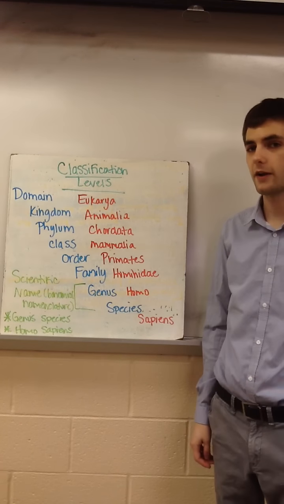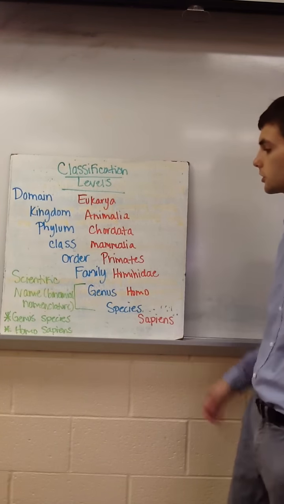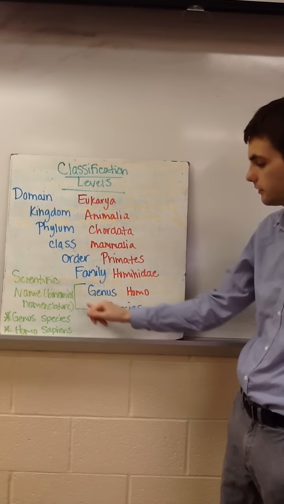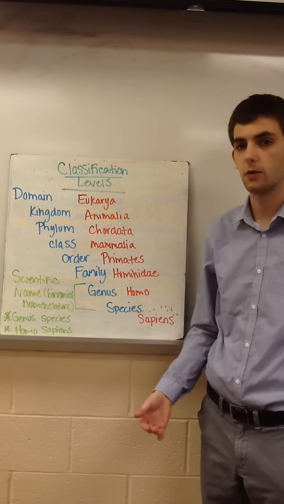In order to classify an organism using binomial nomenclature, we have to be able to classify their genus and species. And these two are what we use to classify any organism.